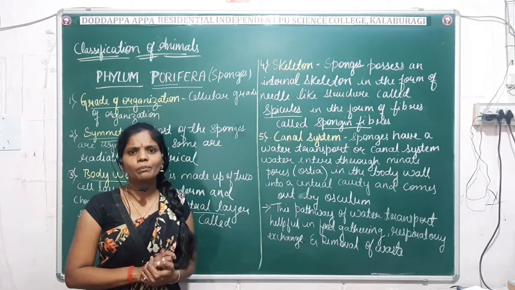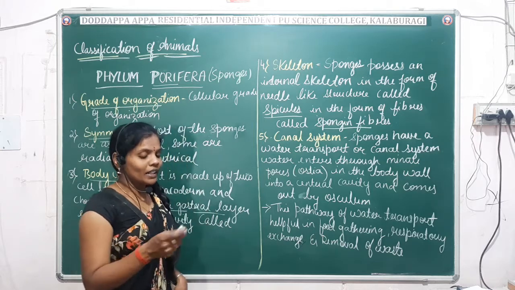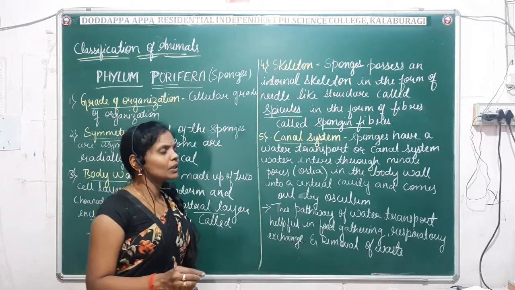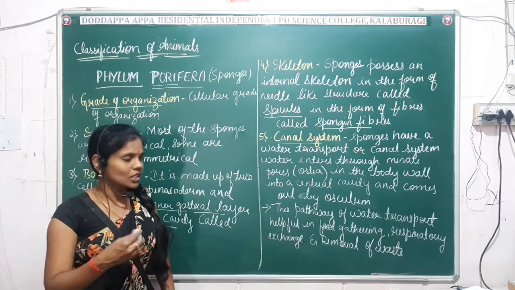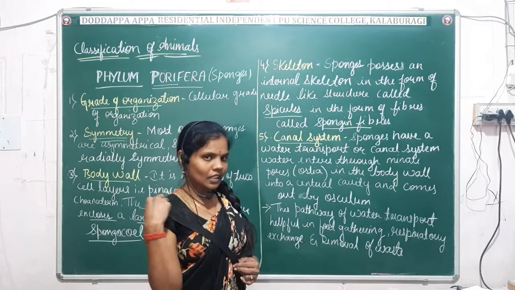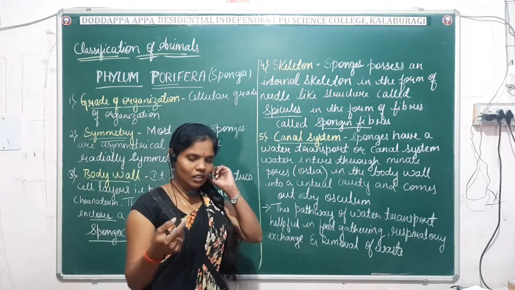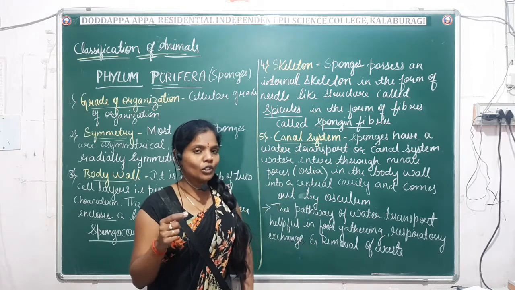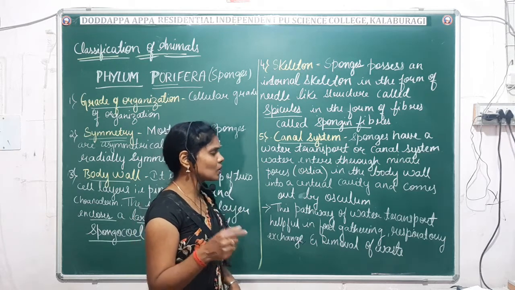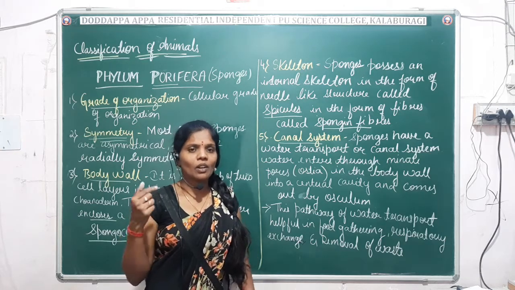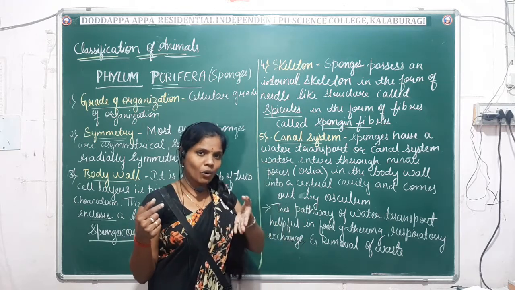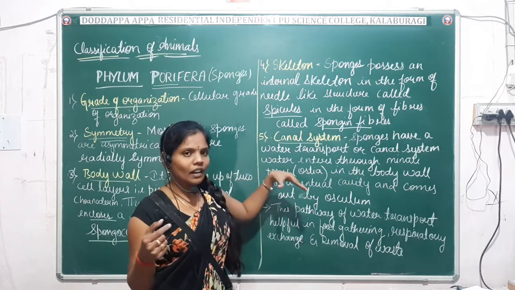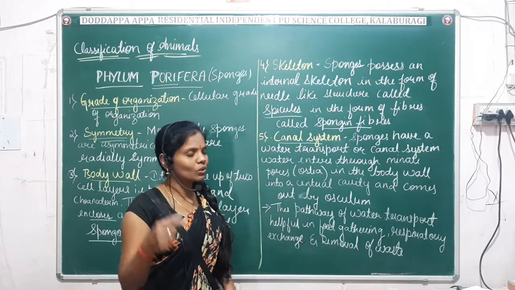Next comes another most important characteristic feature of phylum Porifera, the canal system. What do you mean by the canal system and what are its functions? We will see now. Sponges have a water transport system. This canal system is also known as the water transport system. Generally the water will enter inside the body through minute pores, which are known as ostia.